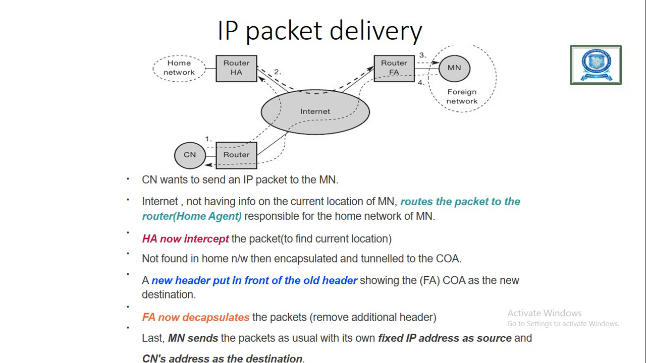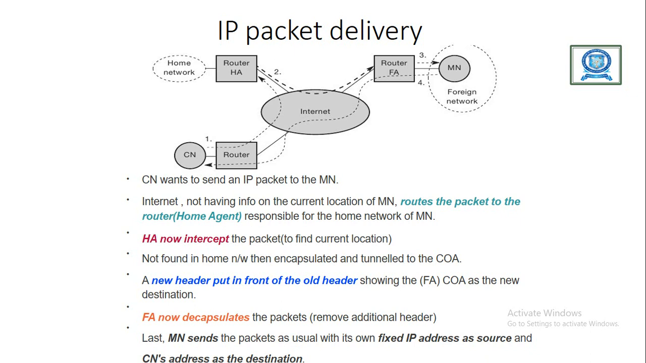will be added with the care of address. That means the care of address will be received from the mobile node with the help of the foreign agent for reaching the mobile node in its current location. Now the correspondent node's PDU will be added with the mobile node's original IP and the care of address. Now the packet will be forwarded to the foreign agent.